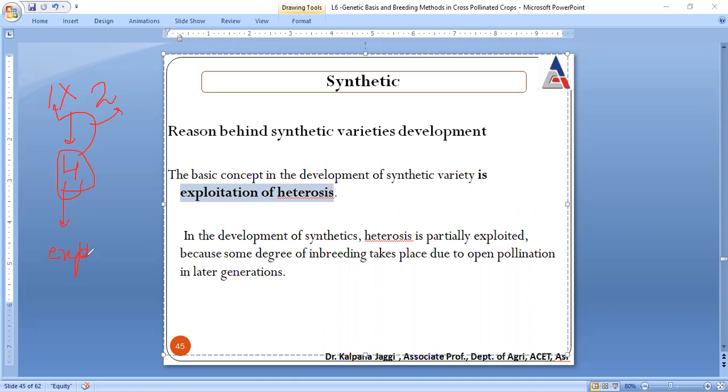And this is a heterosis variety, one that is superior over one of the parents, and that is said to be heterosis. So while we go for the preparation of synthetic variety, maximum exploitation of heterosis can be done, right?